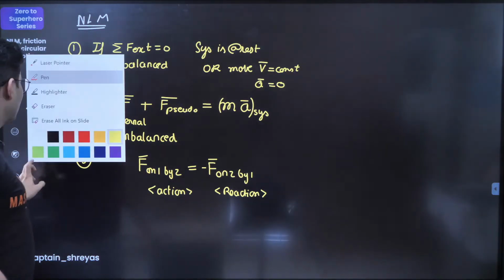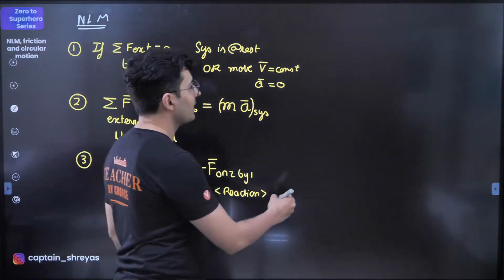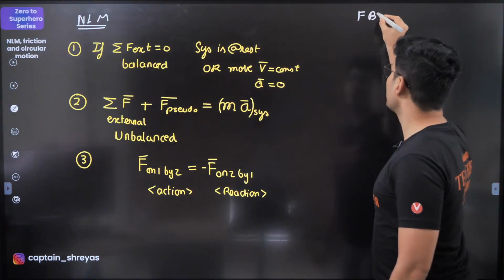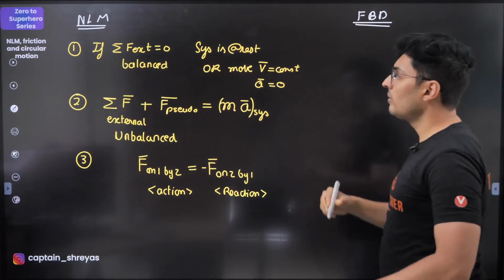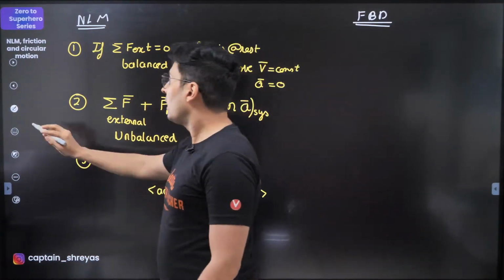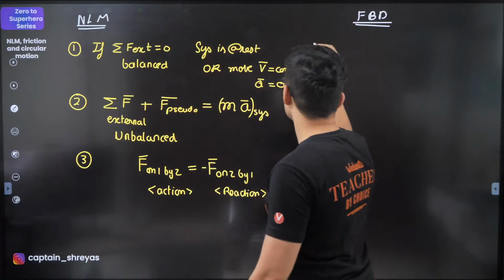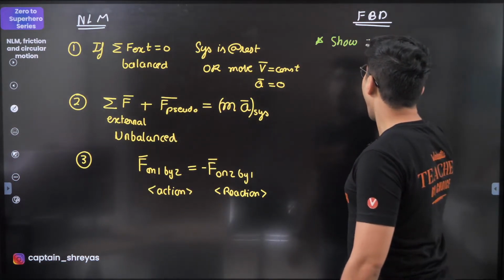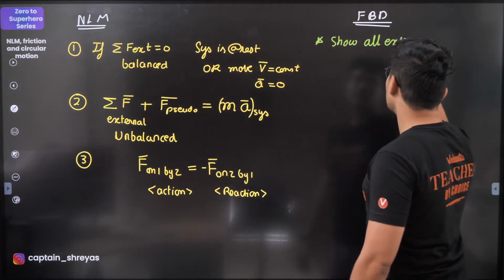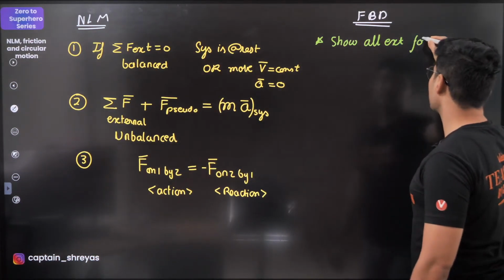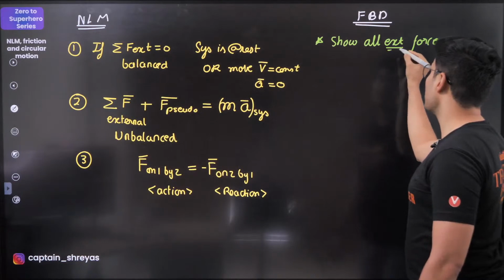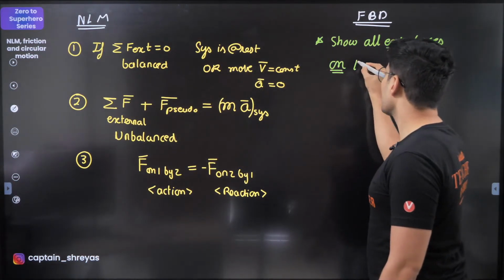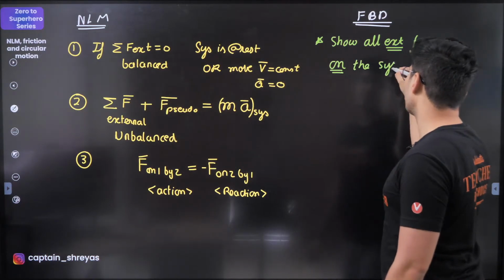Second important thing which I want to talk about is free body diagrams. Keep certain rules in mind whenever you are solving Newton's laws problems. First, show all external forces, never internal, acting on the system.